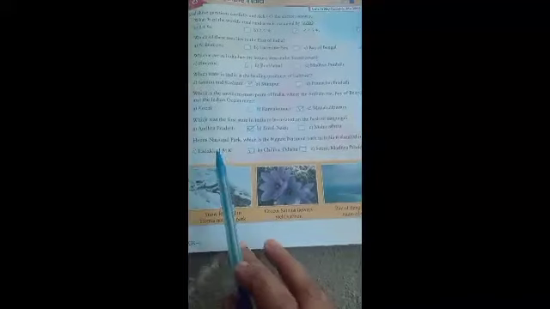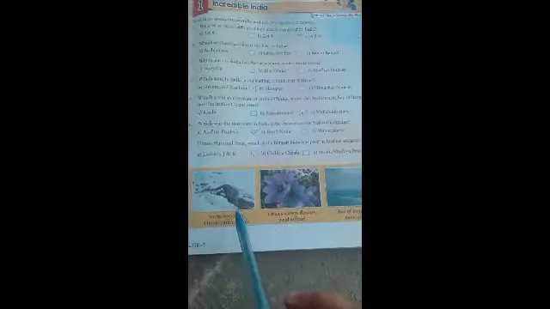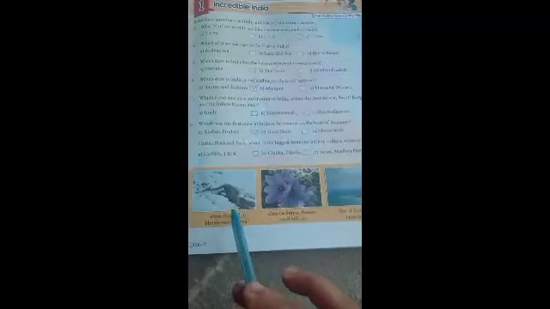Did you understand this? Fine. Then after that, three pictures are there. The first one is a snow leopard in Hemis National Park, the biggest national park. The second one, Crocus sativus flowers yield saffron.